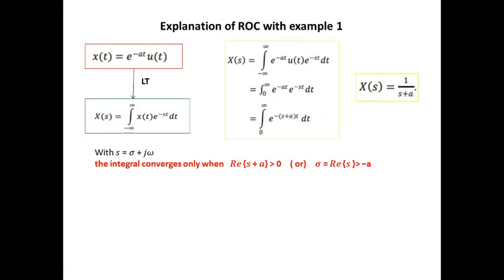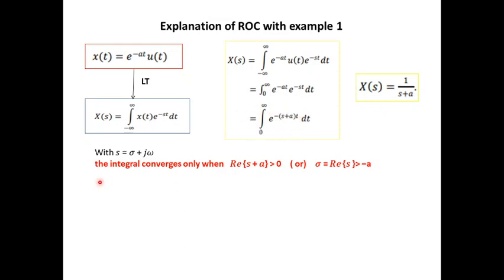So you can see that this integration will converge only if the real part of s plus a is greater than 0. So here you can see in this integration e power minus s plus a into t, so you have minus t. The integration limit is that t takes values between 0 to infinity. So s plus a should definitely be positive. Only when it is positive, this integration will turn out to be finite. If suppose s plus a value is negative, you will be getting e power plus t, and that will range to infinity, and your integral will not converge.